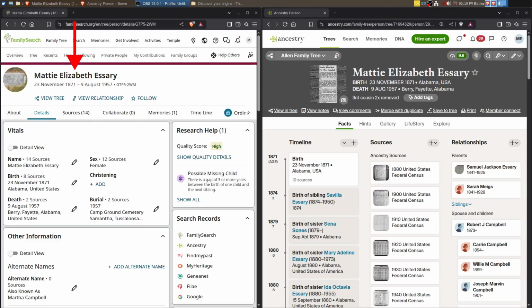And so if she did have a second middle name or it was not Elizabeth, they can come and fix that. But it seemed to indicate in the records that was her middle name. I also corrected Mattie Elizabeth's death date. She actually died 2 days previously than what was on Family Search, and so we have the 9th of August, 1957. And you can see here I've got Ancestry and Family Search side by side.